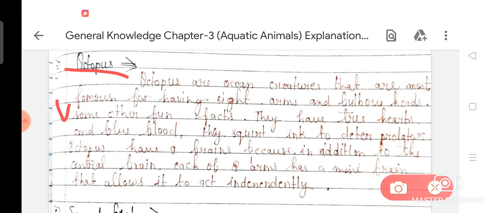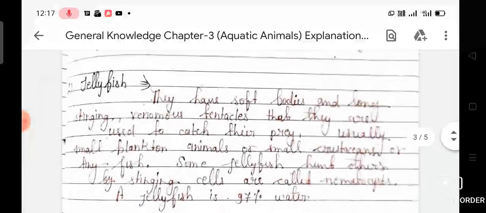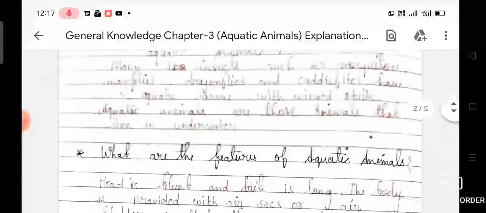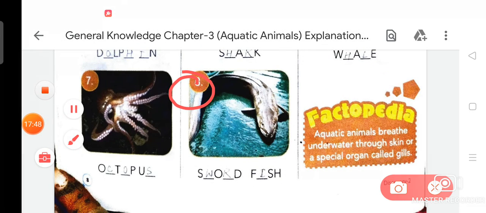Octopuses have 3 hearts and blue blood. They squirt ink to deter predators. Octopuses have many brains because in addition to the central brain, each of the 8 arms has a mini brain that allows it to act independently. So dear student, now from your chapter, your last topic, number 8, that is swordfish.